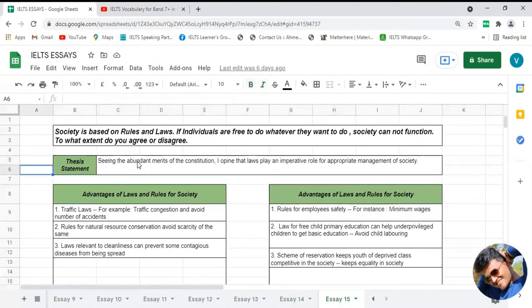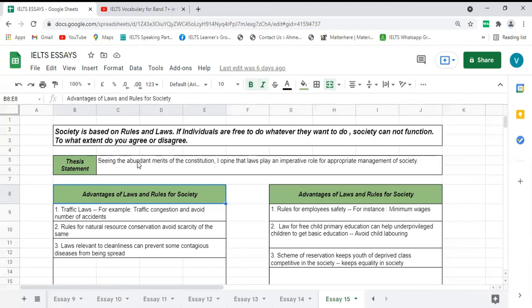Okay, friends, now it's time to discuss body paragraph number 1, in which we are going to discuss the first part of the advantages of rules and regulations to run society properly. So without wasting any time, let's start discussing points for body paragraph number 1.